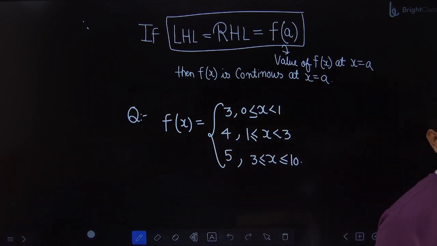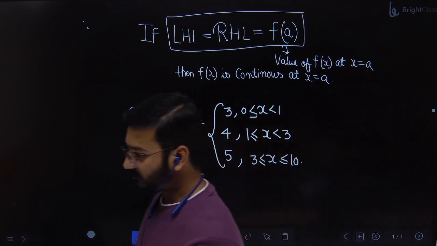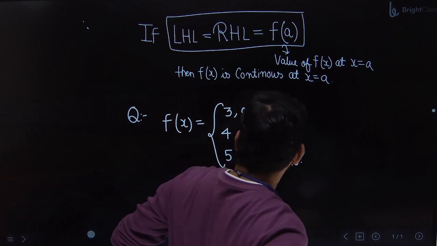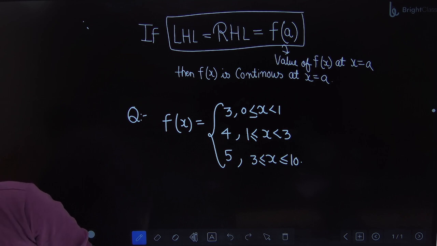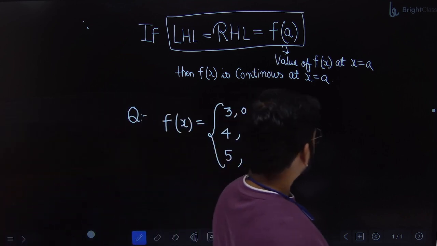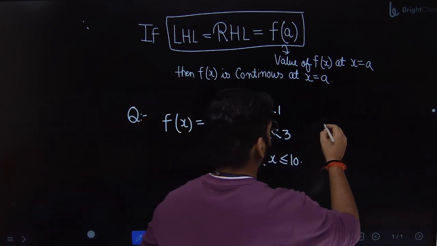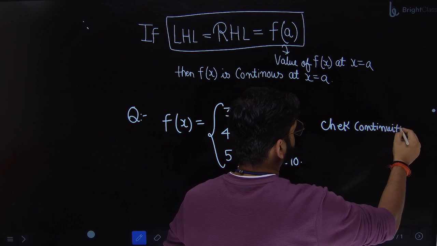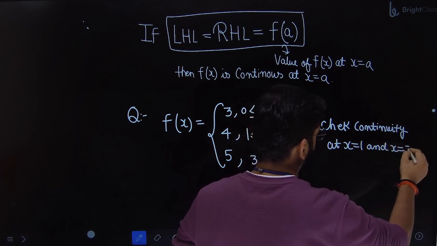Write down the question: check the continuity of the function at x equal to 1 and x equal to 3.